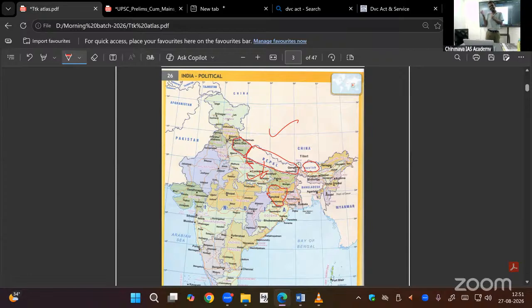So on whichever side he is moving, that side will get a benefit. The border with India is very long. It is comparatively less on the China side. We want to pull them to our side.